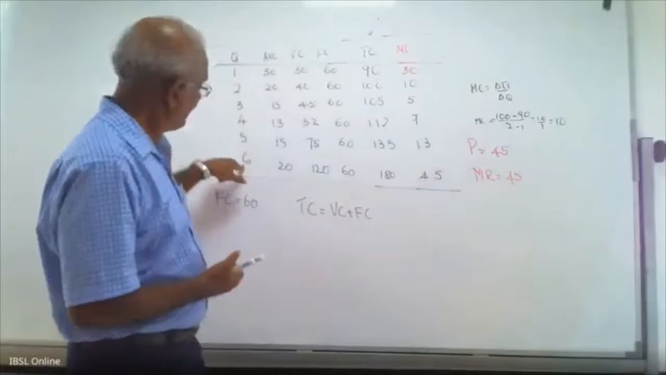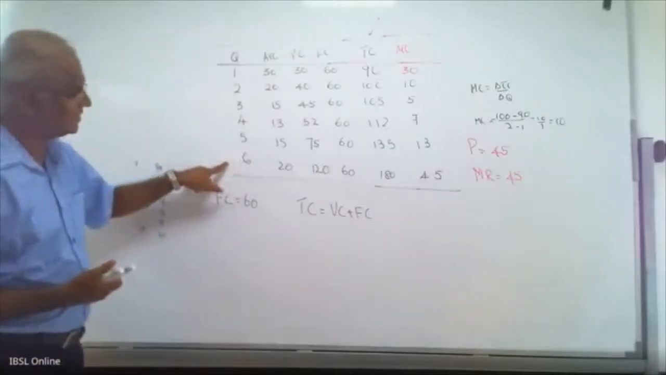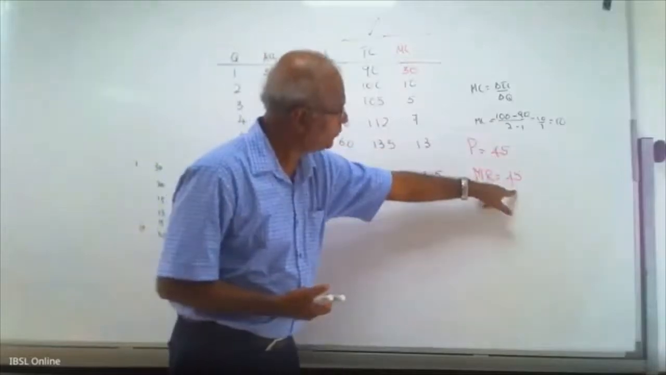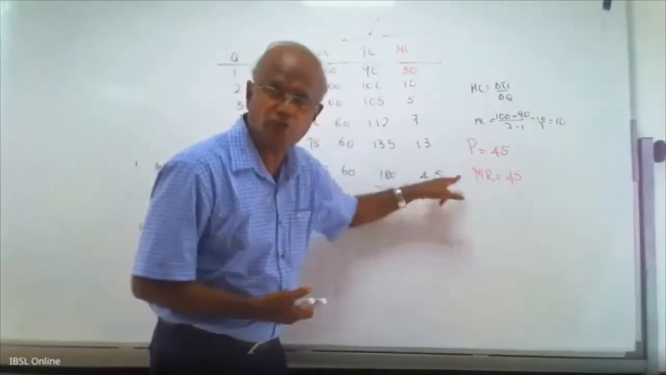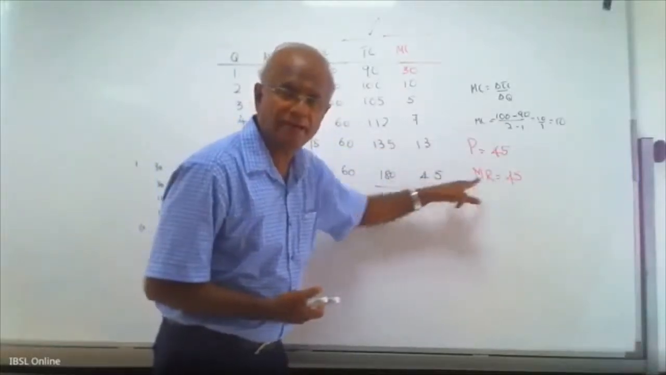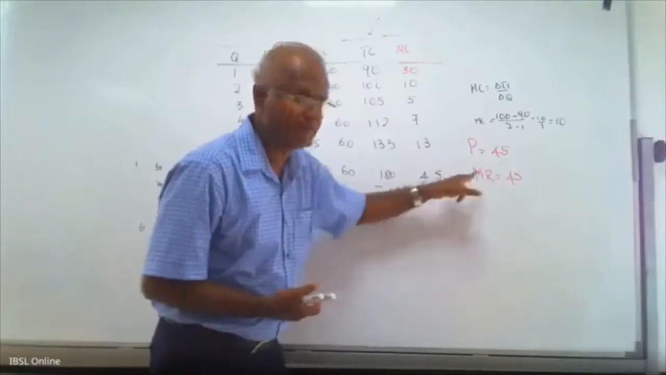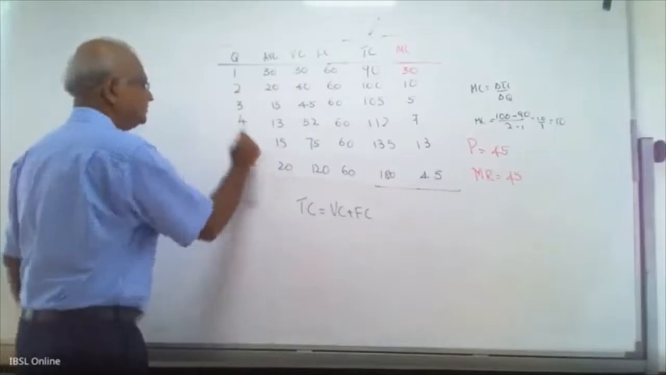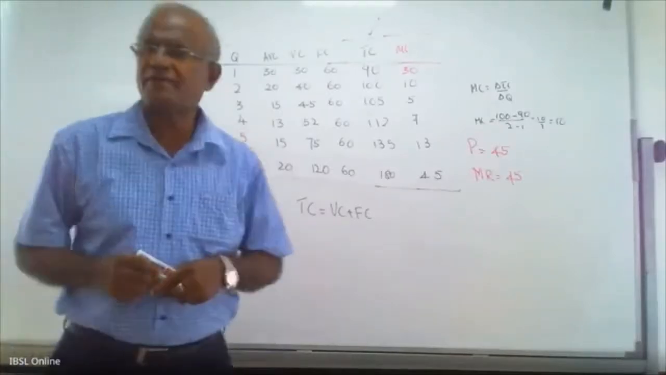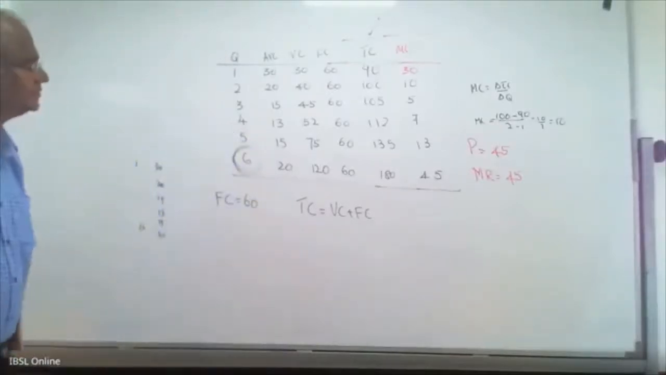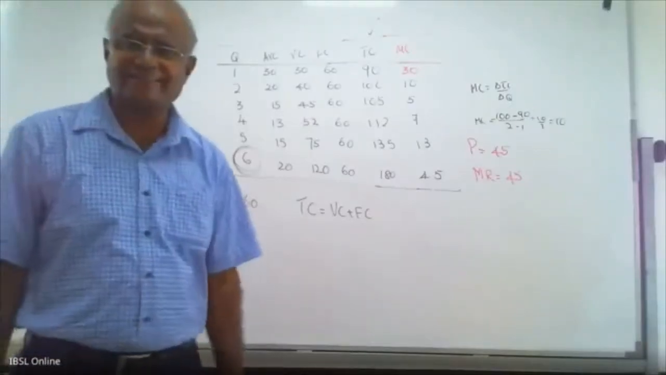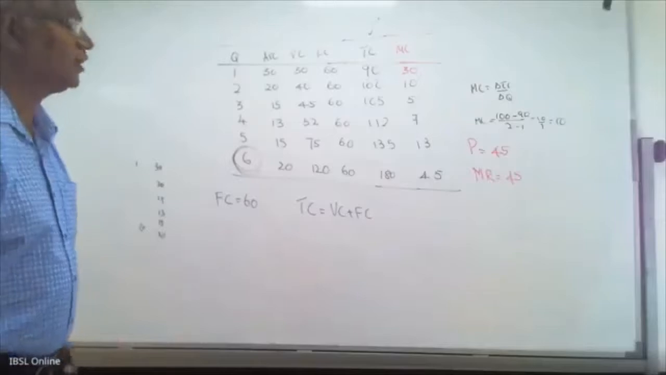Like that, when output is 6, MC 45, MR 45. Now we want to find the output level where MR equals MC, 45. The output level is 6. Profit maximizing output is 6. Now you can answer that question. Last part, you have to calculate the profit.